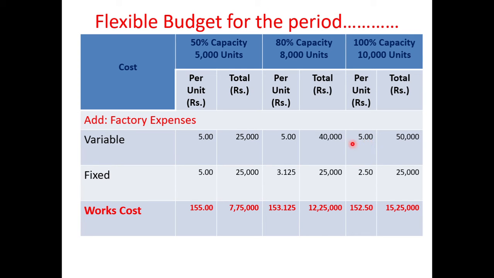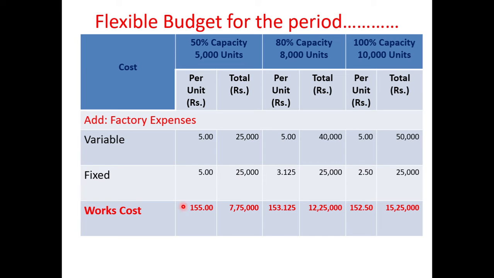After writing cost per unit, we need to calculate the amount, that is 5 into 8,000, 40,000. Again, here 5 into 10,000, 50,000. Then as I told, fixed cost amount will remain same. We have to write 25,000 for all the capacity. Then we should calculate the cost per unit, that is 25,000 divided by 5,000 units 5, then 25,000 divided by 8,000 3.125, then 25,000 divided by 10,000 2.50.